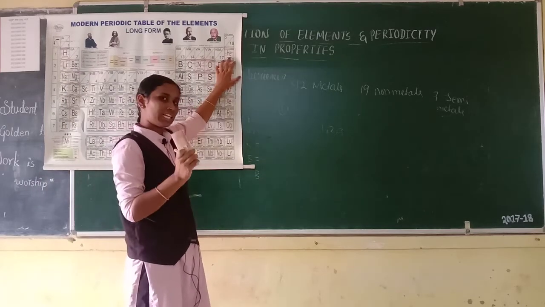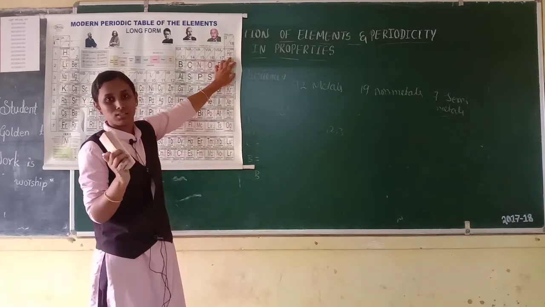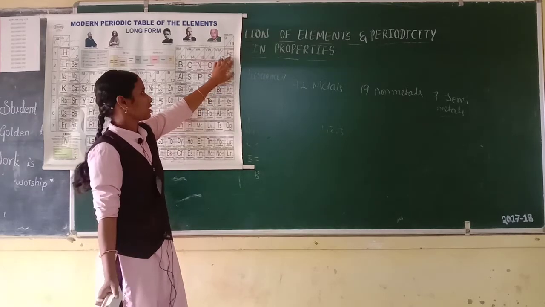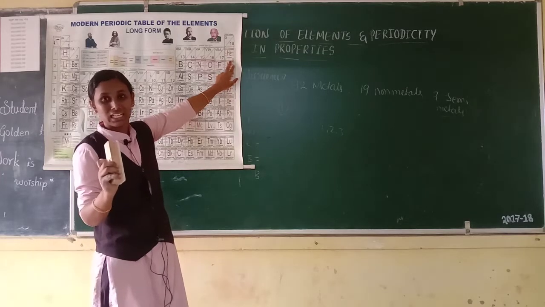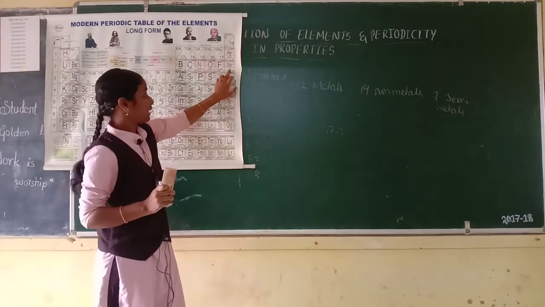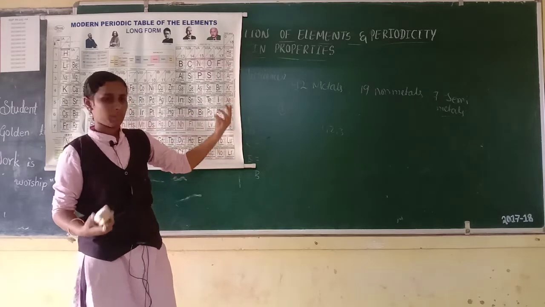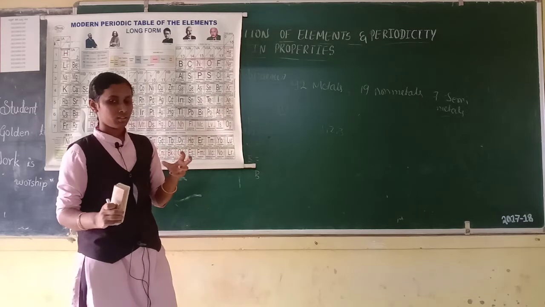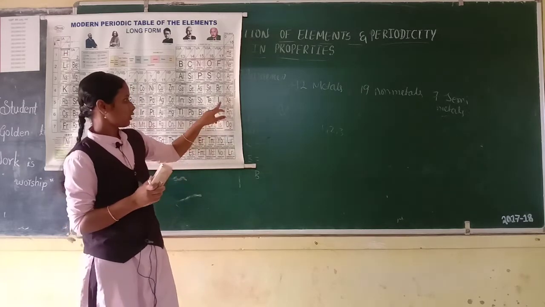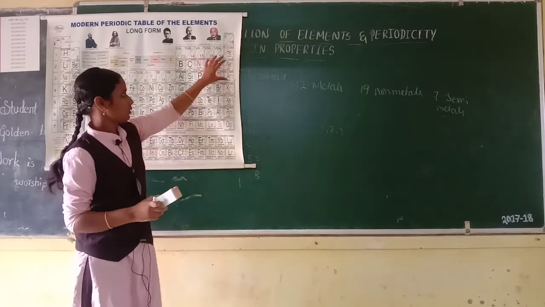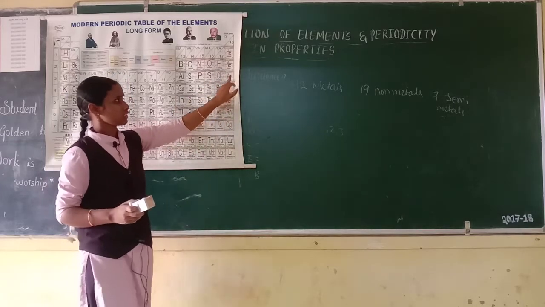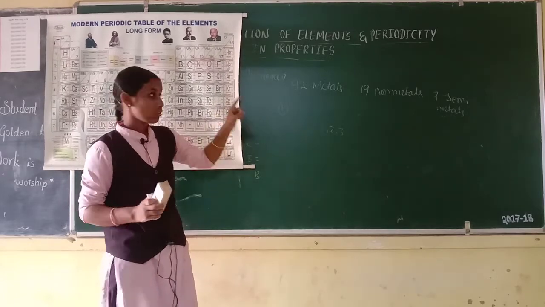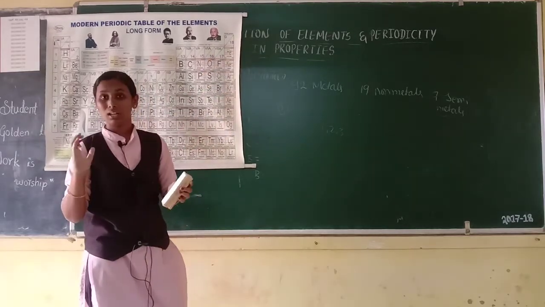First, helium. Helium means what? Helios means sun, S-U-N. Then neon. Neon means new. Then argon. Argon means lazy. Then krypton. Krypton means hidden. Then xenon means stranger. So these are all different. The valency of these elements is 0. So these are all called noble gases.